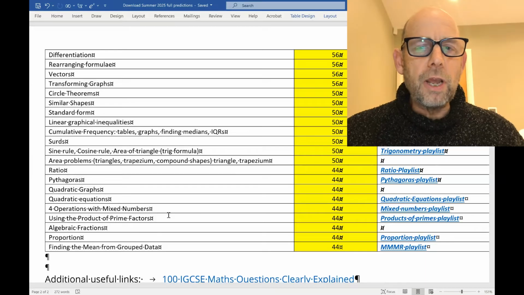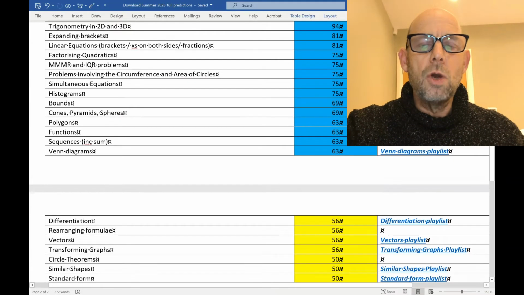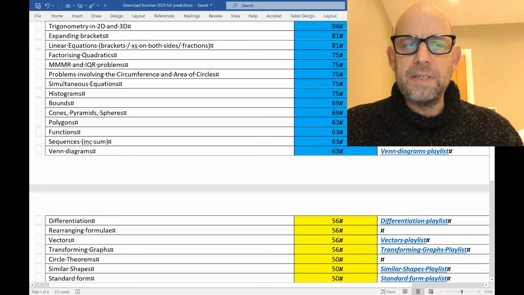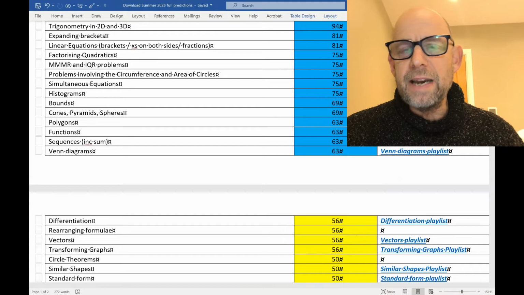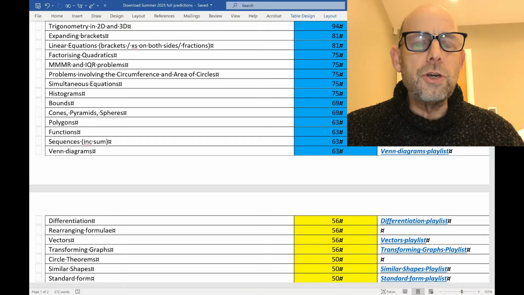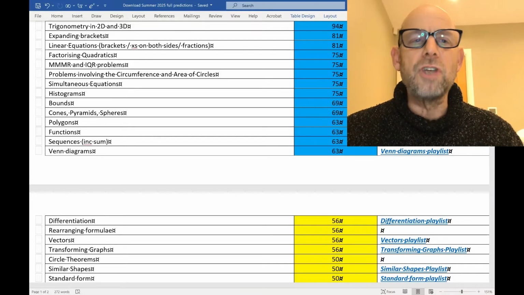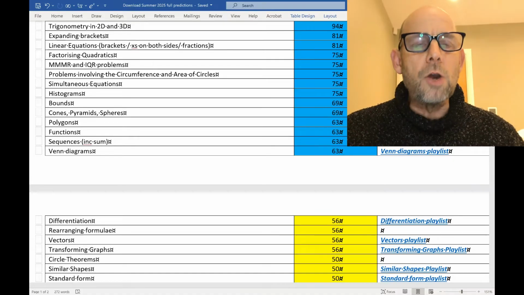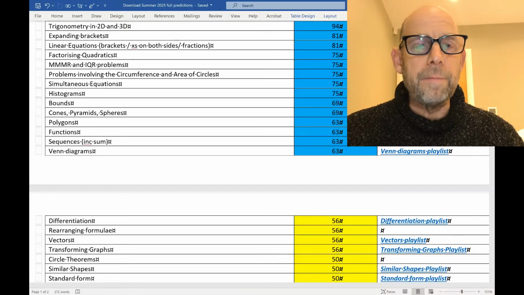Right, let's have a look at the second group of questions, the second group of topics. Now, these are topics which appear in blue there, their percentages in blue, and they are topics which come up on 63% of the papers all the way up to almost every paper. Look at that, trigonometry in 2D and 3D comes up basically on every past paper. So you would expect probably a question on trigonometry to be on both of the papers that you'll face in the summer. Definitely on one of them.